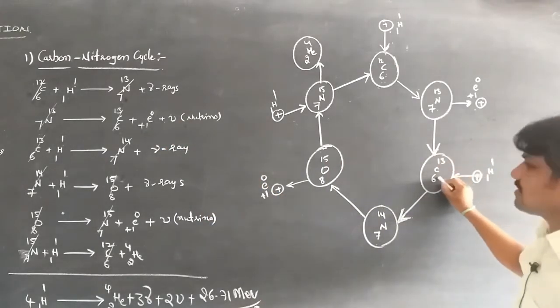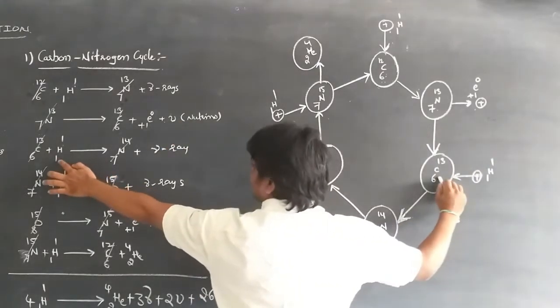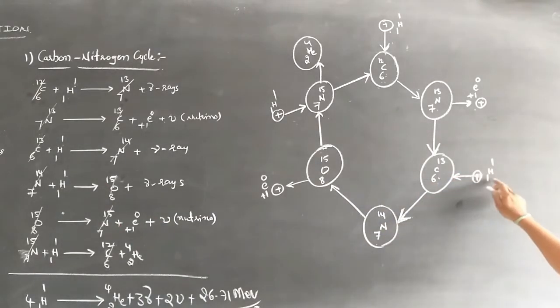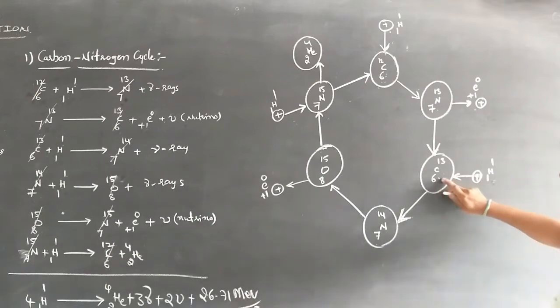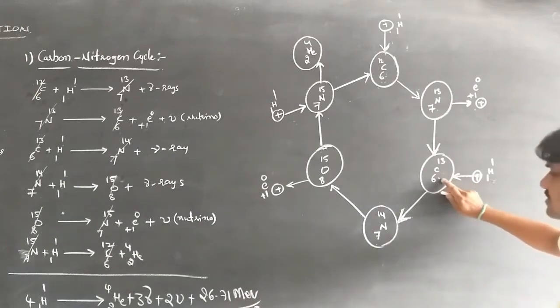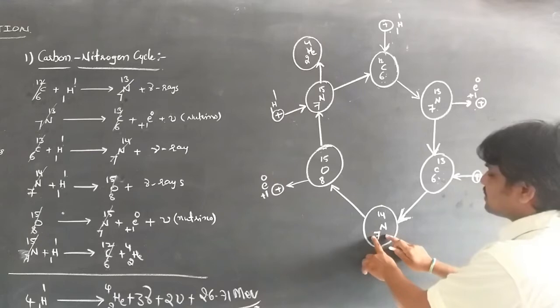This 6C13 is added with another proton. When this proton is added to the 6C13, both combine and a stable nitrogen atom is formed.